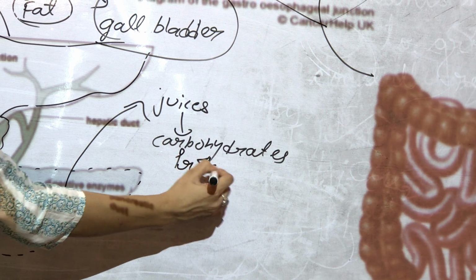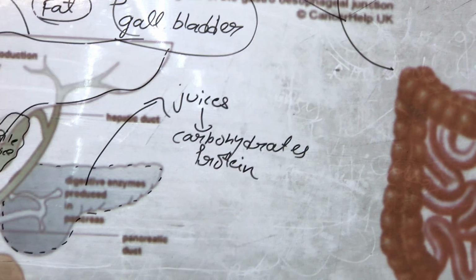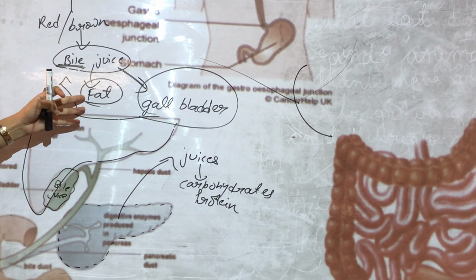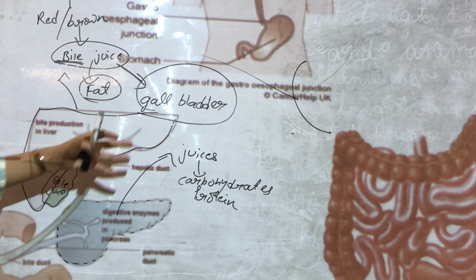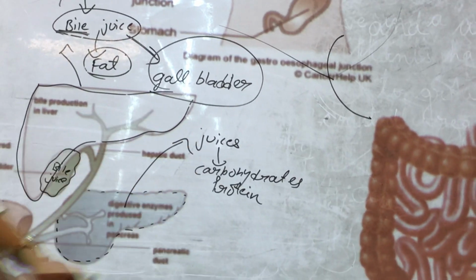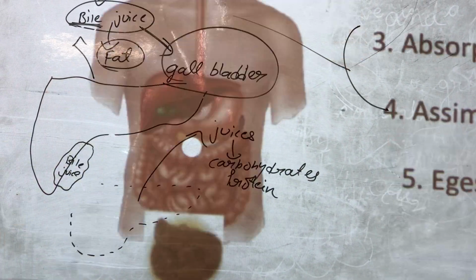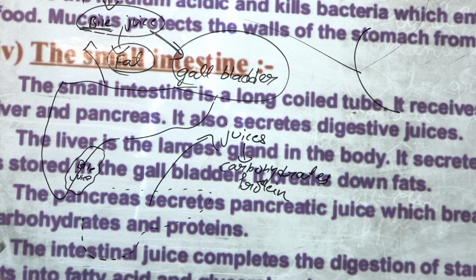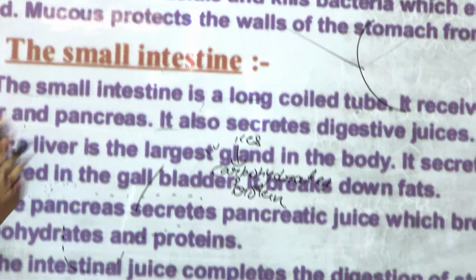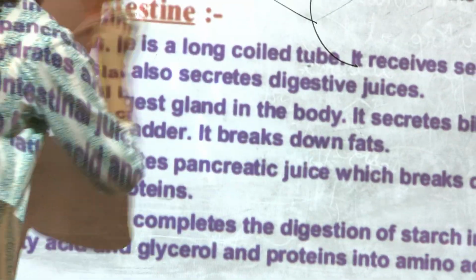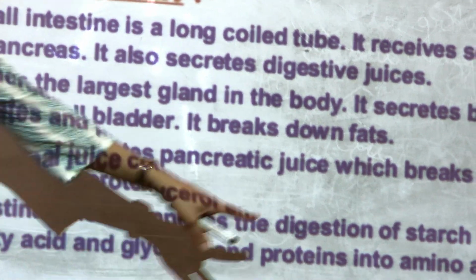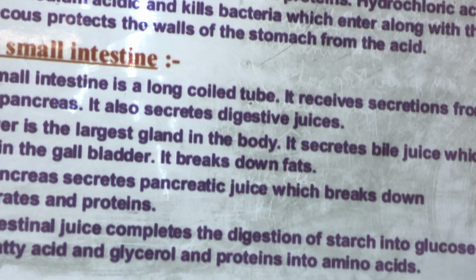and the proteins. So when the food enters the small intestine, quickly liver secretes the bile juice which breaks down the fat into simpler substances. Quickly the pancreas secretes the pancreatic juice which helps to break down carbohydrates and proteins from our food. Then when the food enters into the small intestine, the small intestine also has some juices. These juices further break the food, and it is easily absorbed, and it is converted into amino acid which is taken in by our body.